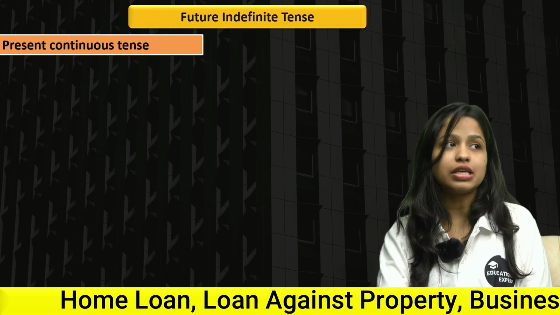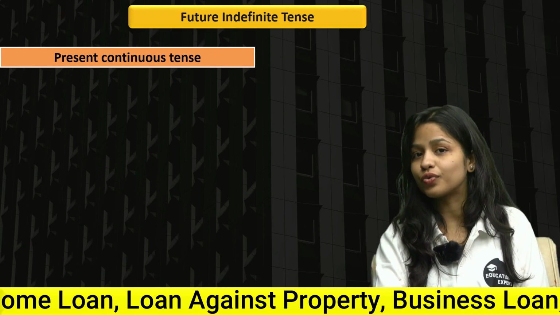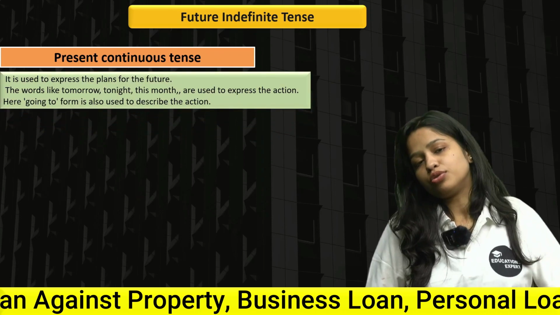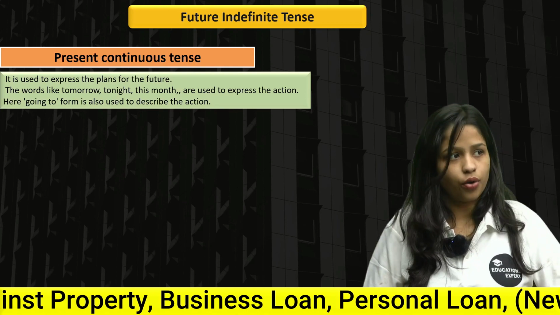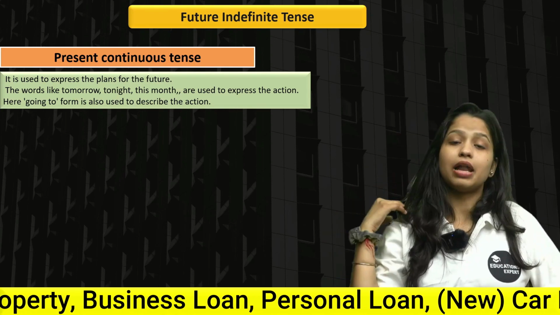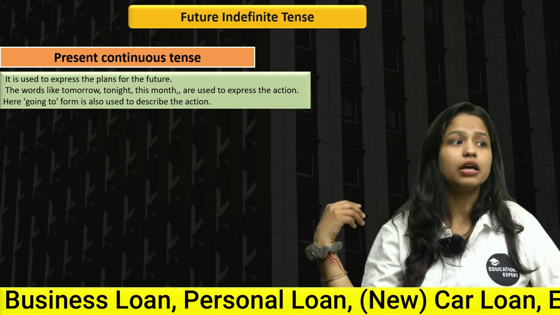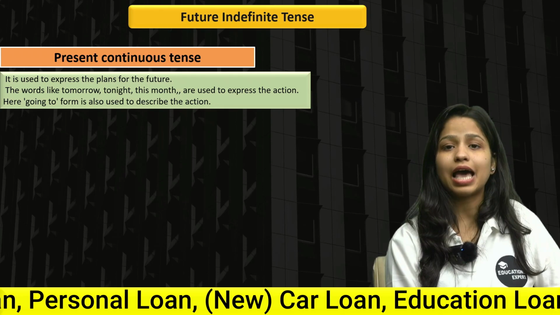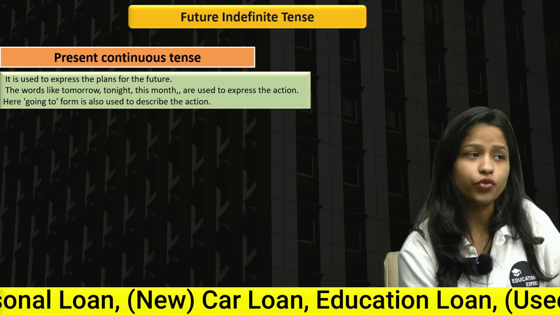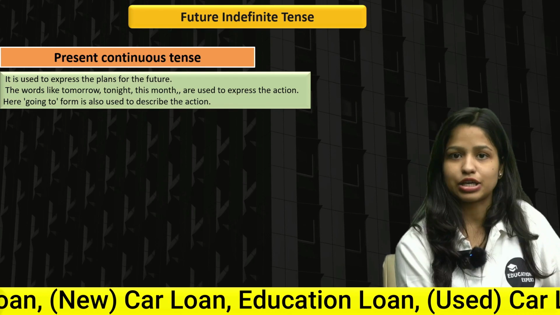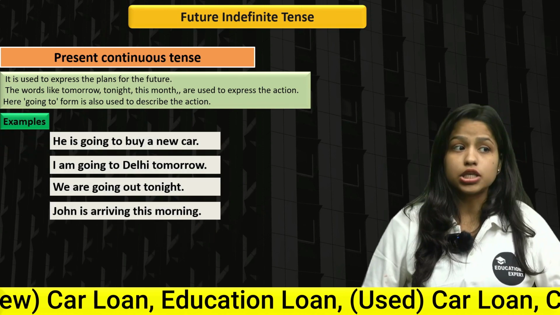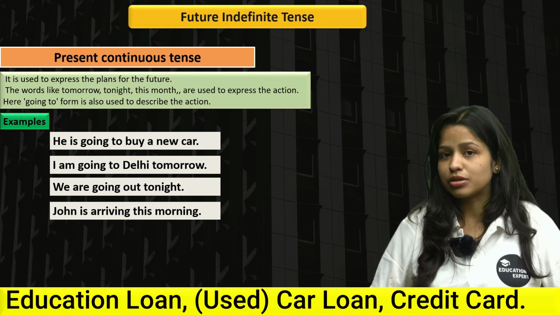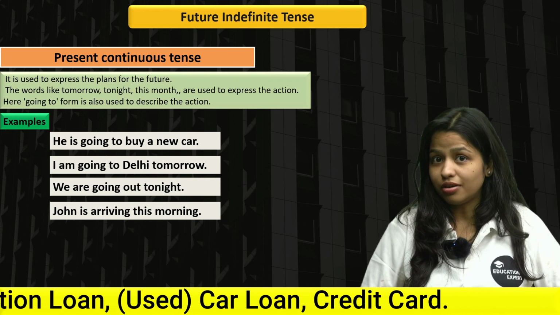So here is the last way that we can use future indefinite tense: present continuous tense. How? It is used to express plans for the future. Words like tomorrow, tonight, this month are used to express the action. The "going to" form is also used to describe the action. Clear? Example: he is going to buy a new car. Obviously, "going to" itself represents the present continuous tense, if you remember I've told you.